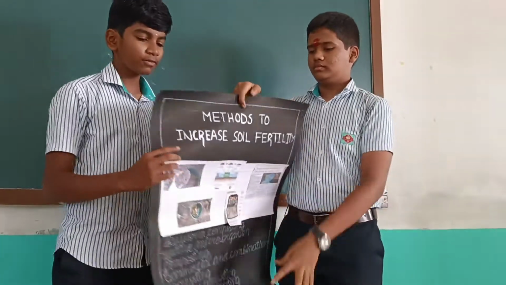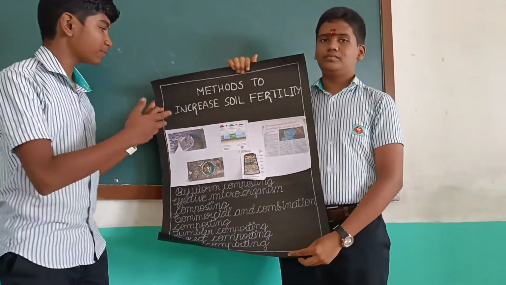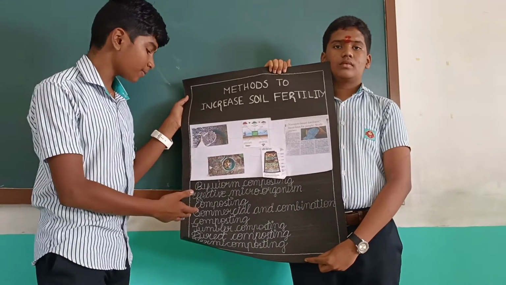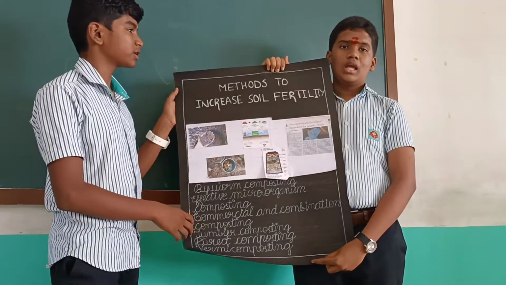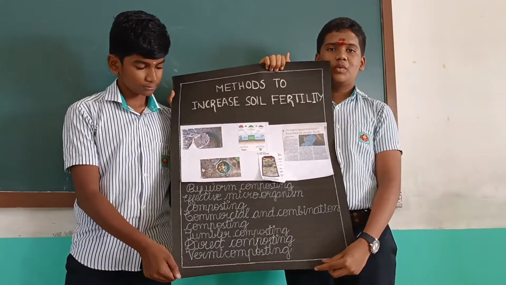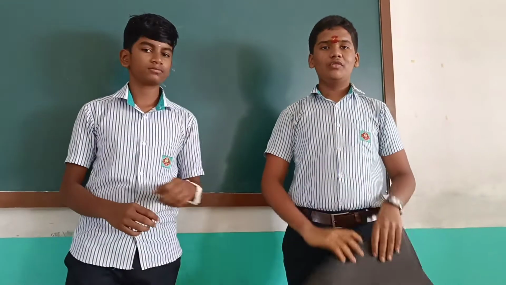Now I will say some examples to increase the soil fertility: warm composting, effective microorganism composting, commercial and combination composting. And other few methods are tumbler composting, direct composting and vermicomposting. But our method of composting is to add commercial and combination composting together by adding garlic.